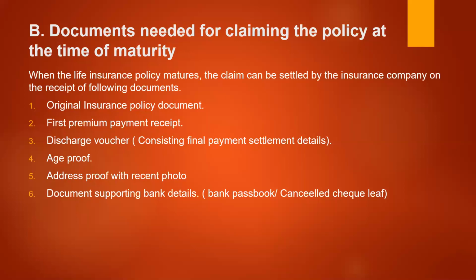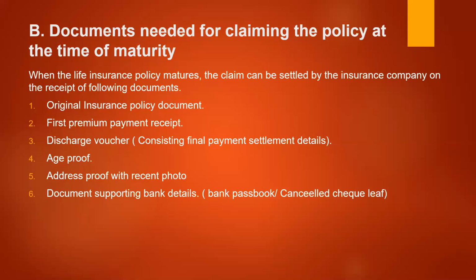Here, as supporting bank details, he has to give the bank passbook or a cancelled check which contains the name of the banker in which the account is held by the policyholder, his account number, type of account, IFSC code, and address of the bank branch. So all these details are essential. In order to support this information, a xerox of the front page of the passbook of the policyholder, or the cancelled check leaf of the account holder has to be submitted.